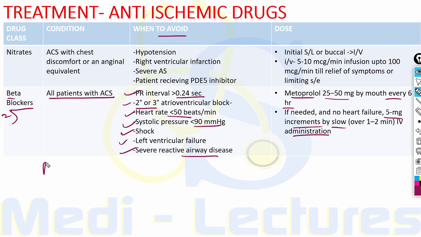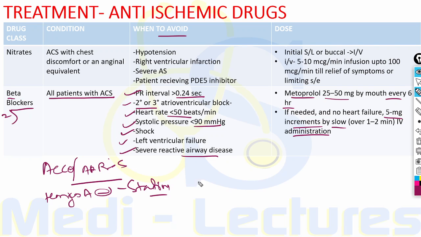Other drugs which should be started in these patients are ACE inhibitors or ARBs, as well as HMG coenzyme A reductase inhibitors, which are statins. The statins are given in the dose of atorvastatin 80 milligram per day prior to PCI.